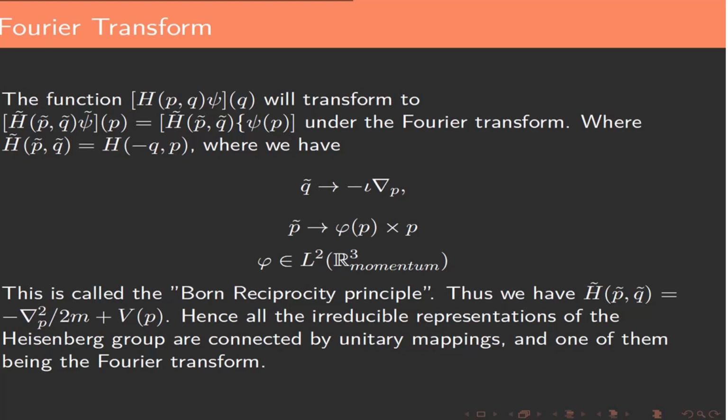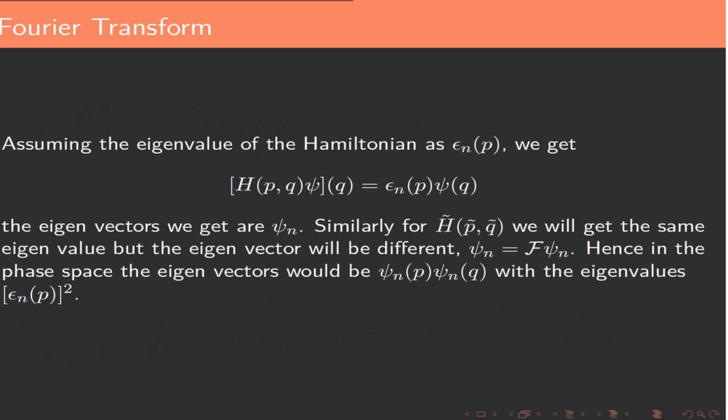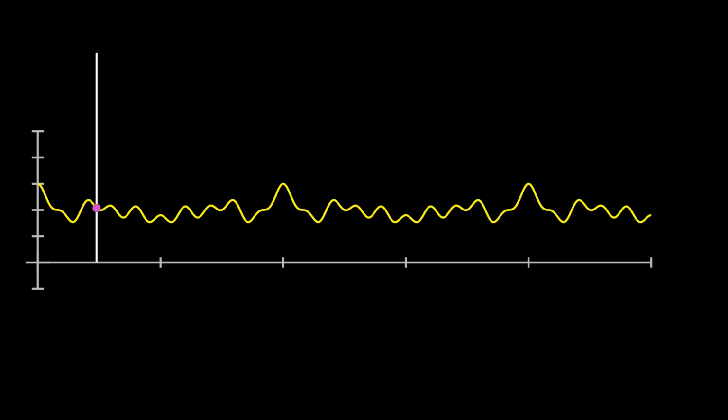This is called the Born reciprocity principle. Thus we have the Hamiltonian h tilde equals minus del squared p by 2m plus V. All the irreducible representations of the Heisenberg group are connected by a unitary mapping, one of them being the Fourier transform. Assuming the eigenvalue of the Hamiltonian is epsilon n, we get the following Schrödinger equation. The eigenvectors we get are psi n. Similarly for h tilde, we get the same eigenvalues, but the eigenvectors will be different.